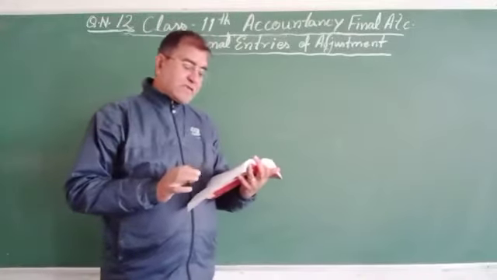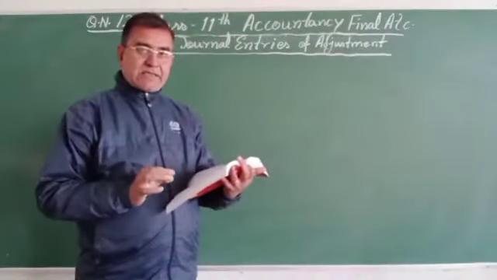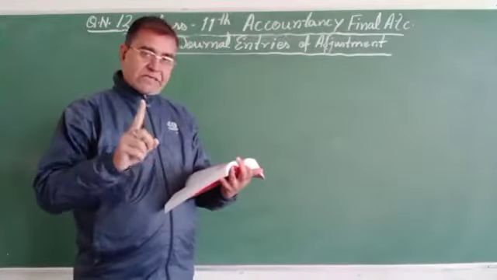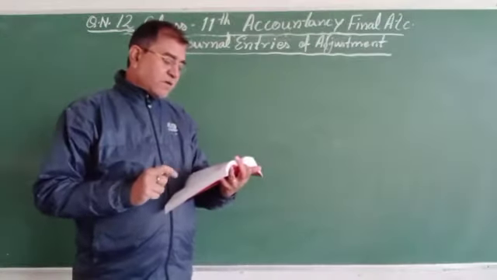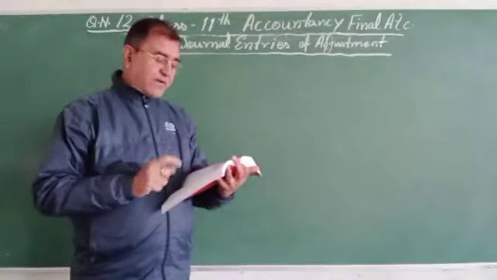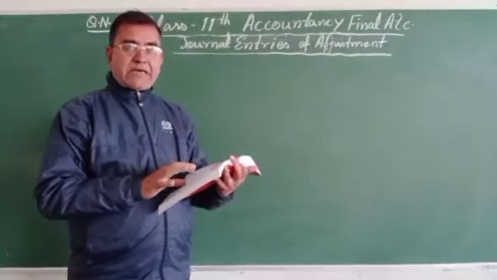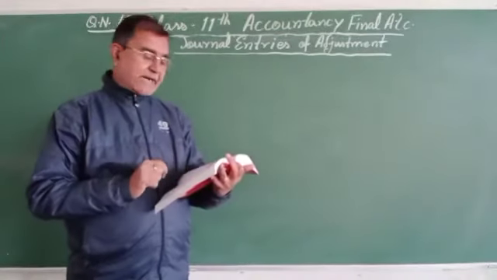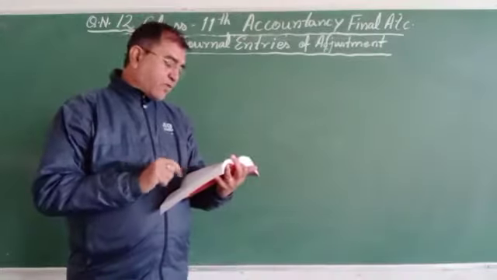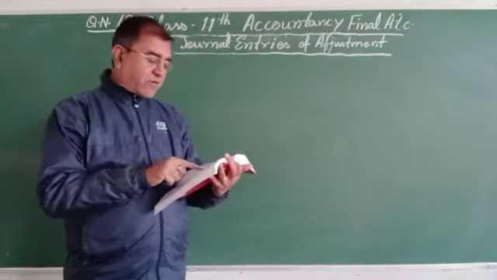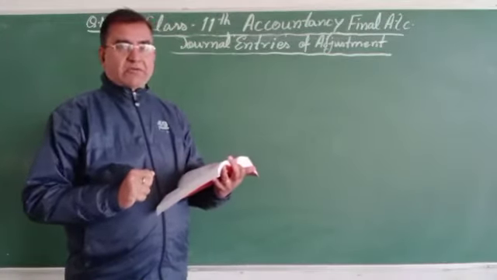Sundry debtors 6,60,000. That is the first item given. Bad debts 15,000 in the debit column of the trial balance, and provision for doubtful debts 40,000.